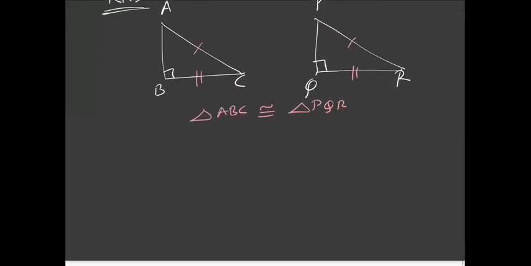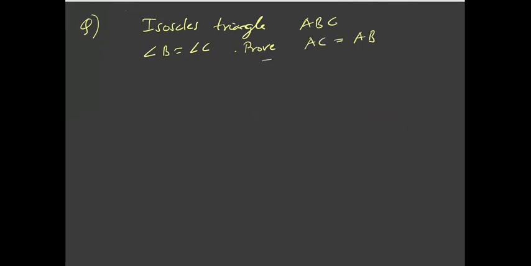Let's just prove a property of a triangle. So we are given an isosceles triangle ABC, and I am given that angle B is equal to angle C. So you need to prove that the sides opposite to these angles, that is AC, is equal to side AB. Given angles B and C are equal, you need to prove this. Just try this for a couple of minutes, then we'll discuss.